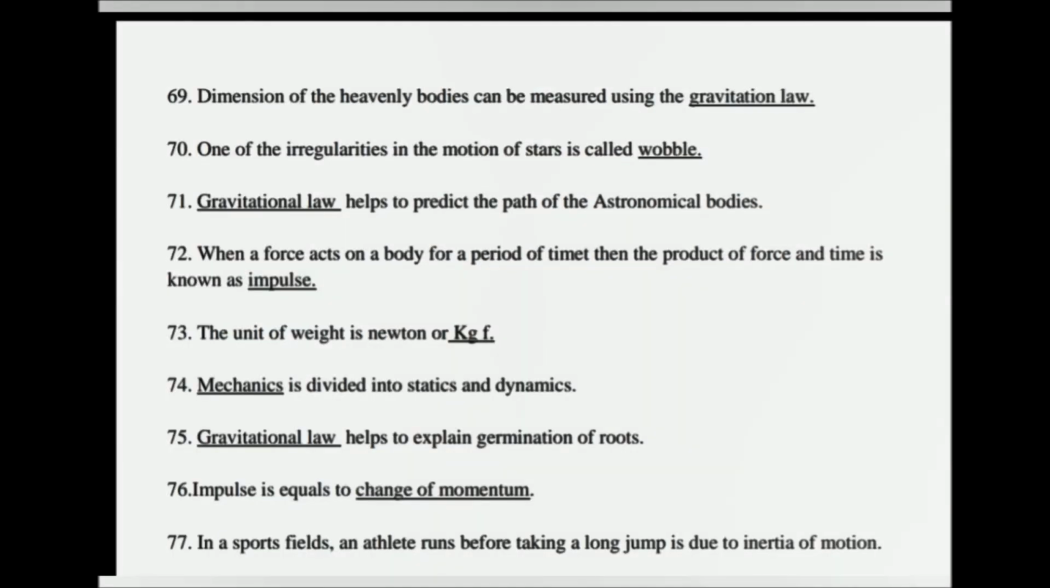Dimensions of the heavenly bodies can be measured using the gravitational law. One of the irregularities in the motion of stars is called Hubble. Gravitational law helps to predict the path of astronomical bodies. When a force acts on a body for a period of time, the product of force and time is known as impulse. The unit of weight is Newton or kilogram force.